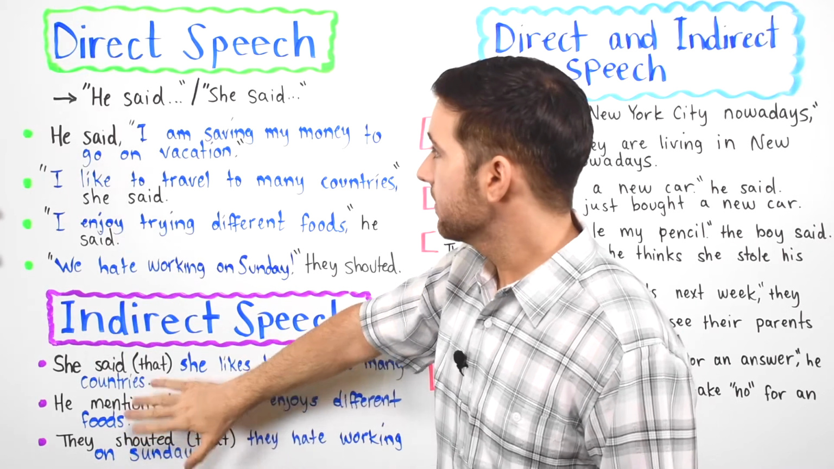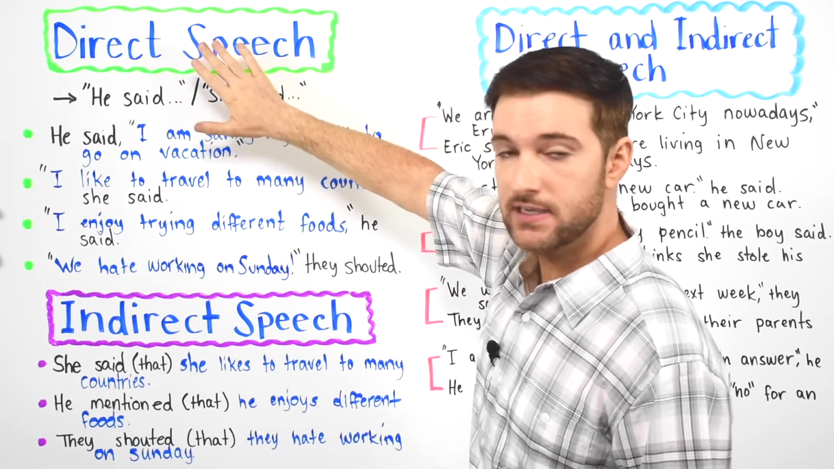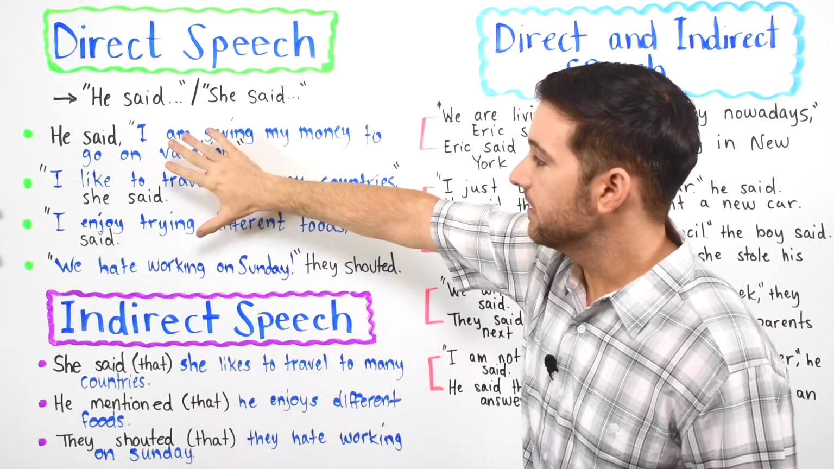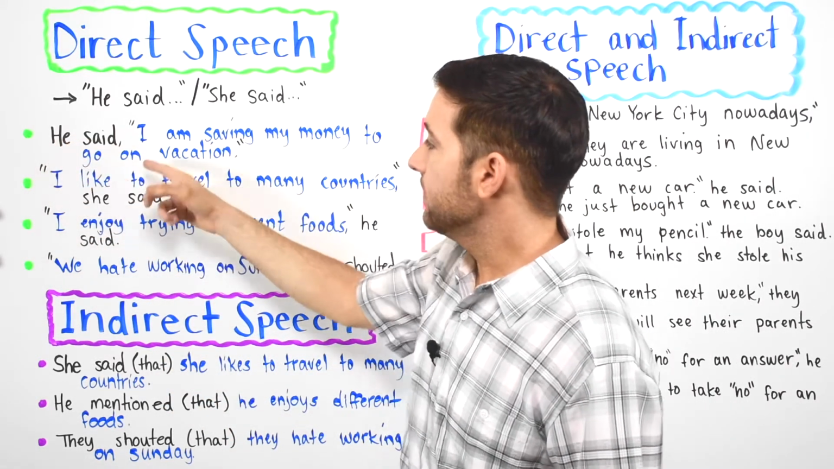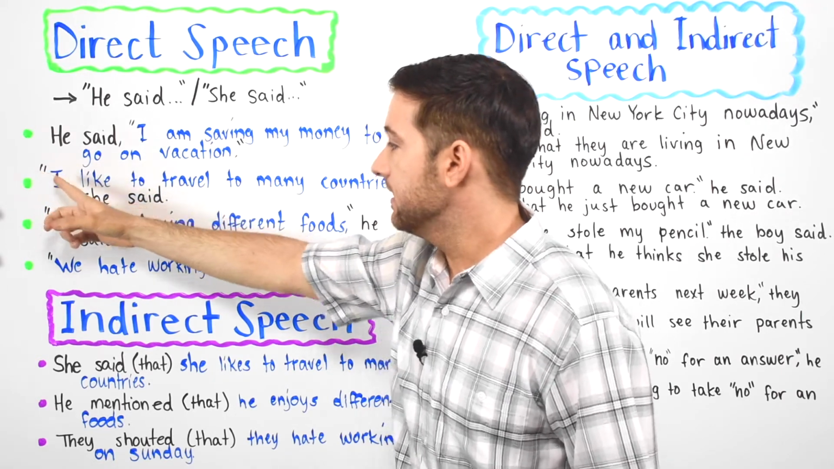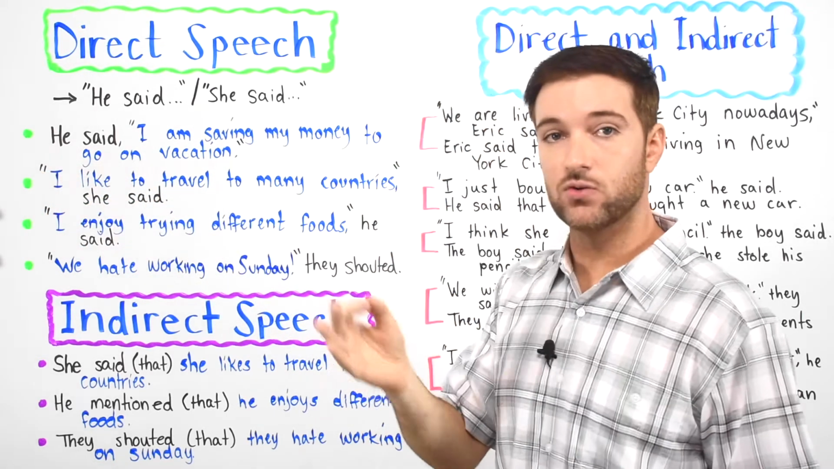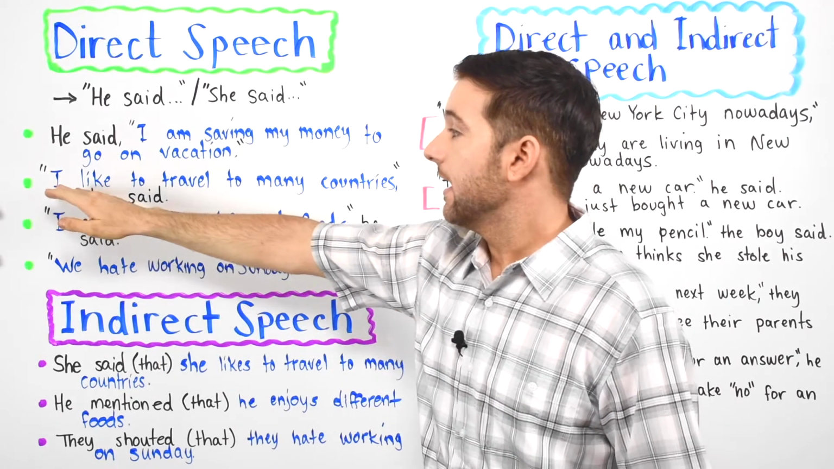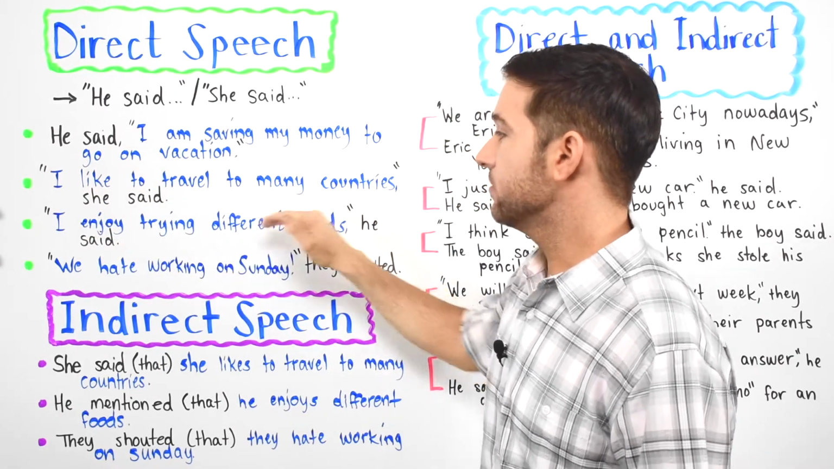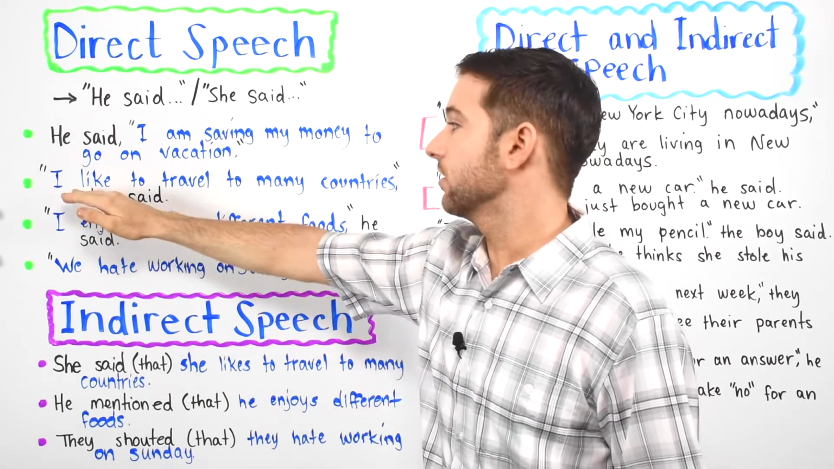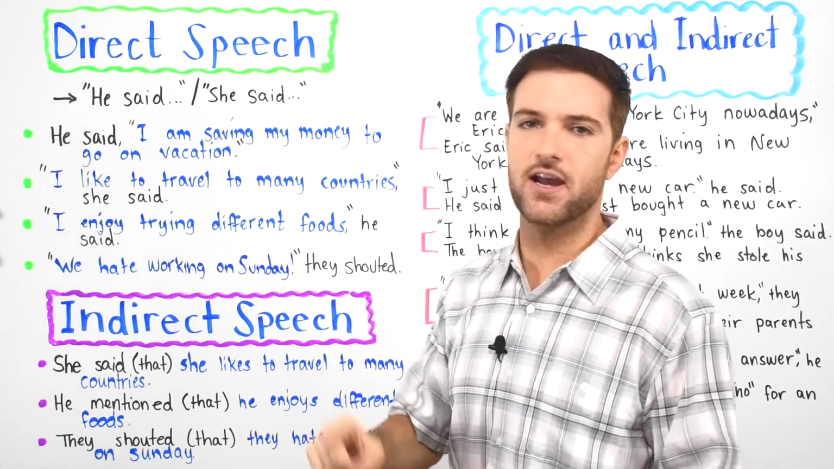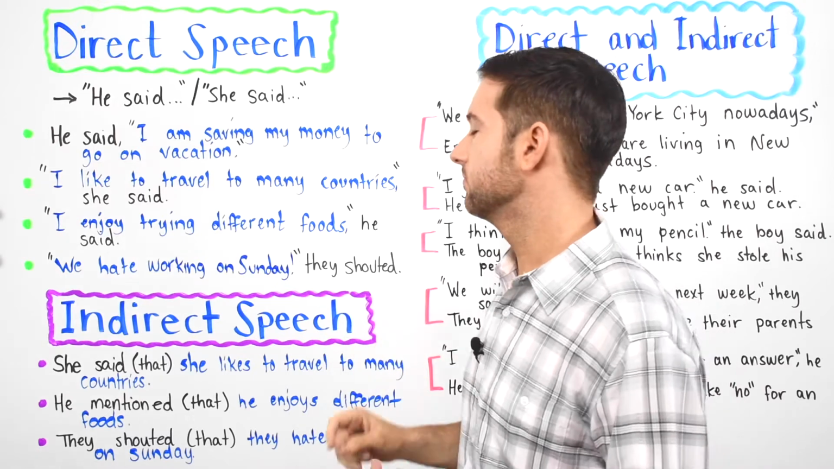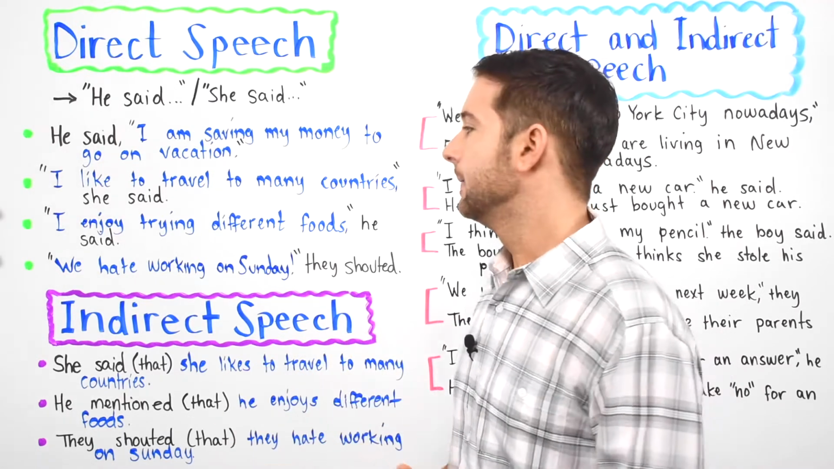But before we get there, let's continue with direct speech and then we'll move on, because some of these are similar to the ones here. Like I said, we have quotation marks in the beginning and at the end of the exact words that somebody said. I like to travel to many countries, she said. These are her exact words. She likes going to France and Spain and Italy and all these countries.